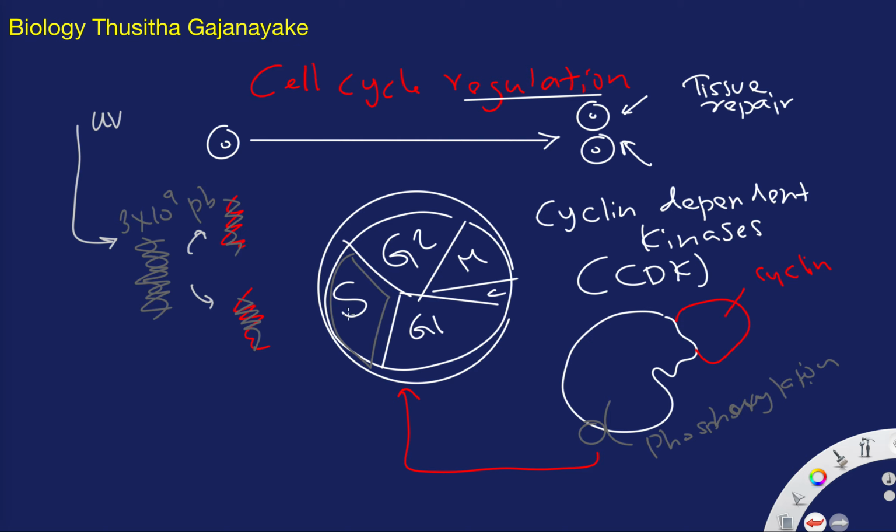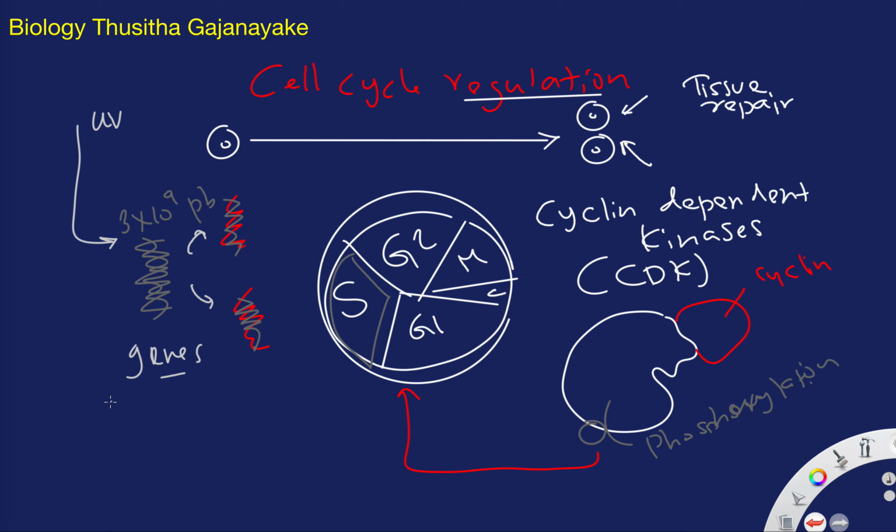So then we need a special system to monitor this kind of error. These errors should be strictly monitored. And it's not enough to monitor, they immediately need an action plan. So we have another set of genes committed for this purpose.